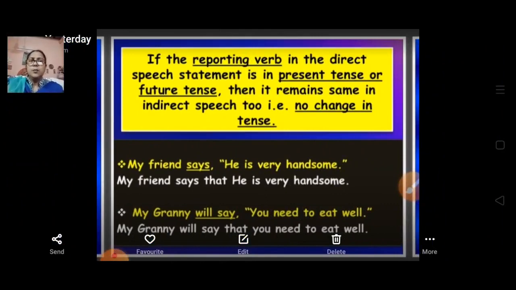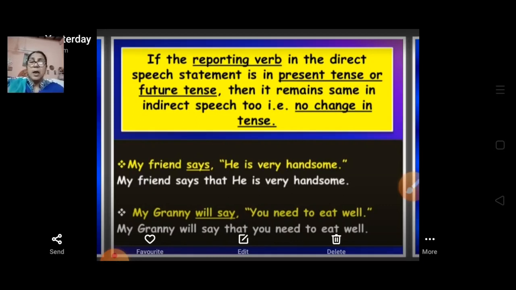If the reporting verb in the direct speech statement is in present tense or future tense, it remains the same in the indirect speech. No change in tense. My friend says, "He is very handsome." Now in indirect speech: my friend says that he is very handsome. Next, my granny will say, "You need to eat well." Again you can see: my granny will say that you need to eat well.